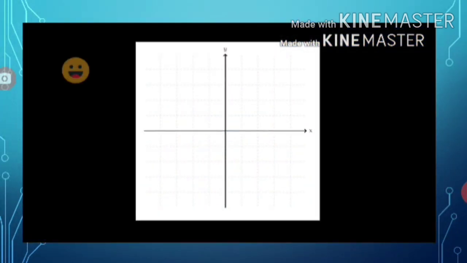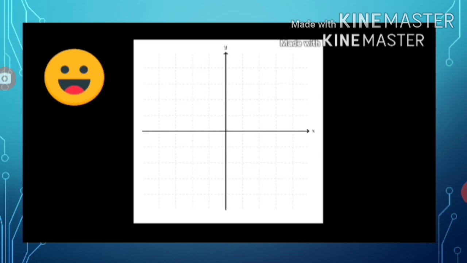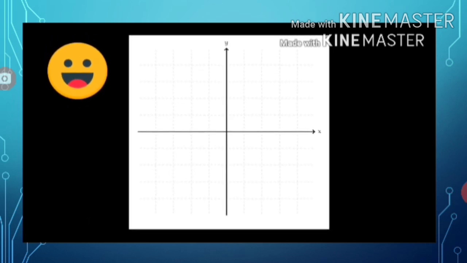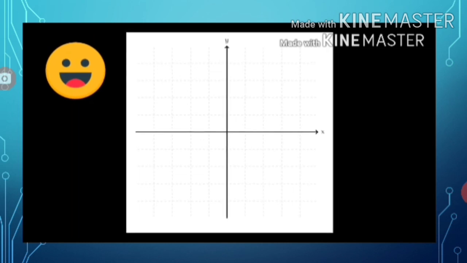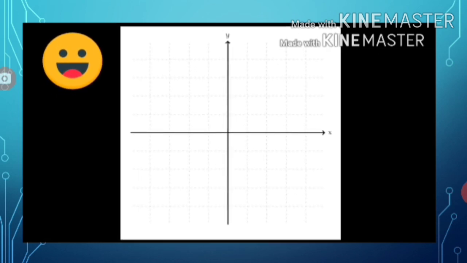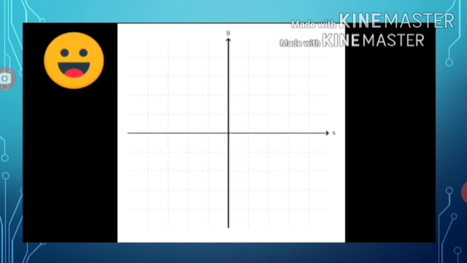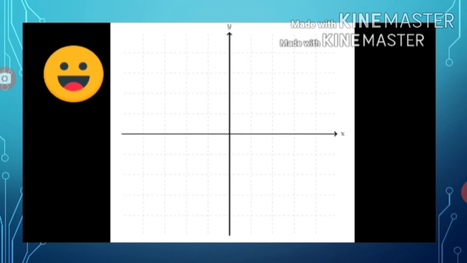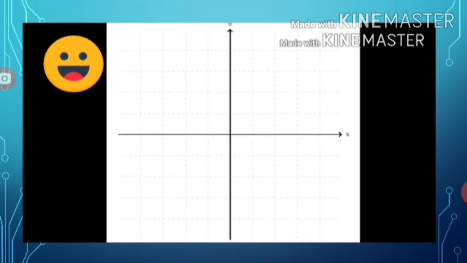If the change is taken in the upward direction or right side of the coordinate axis, then the change is taken as positive. Whereas, if the change is taken in the downward direction or in the left hand side of the coordinate axis, then the change is taken as negative, which is very important.